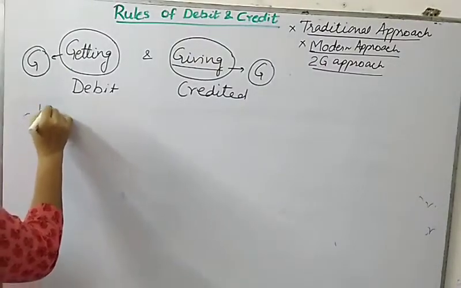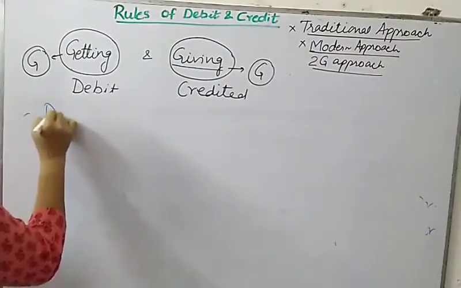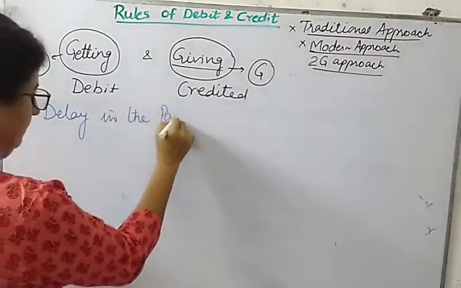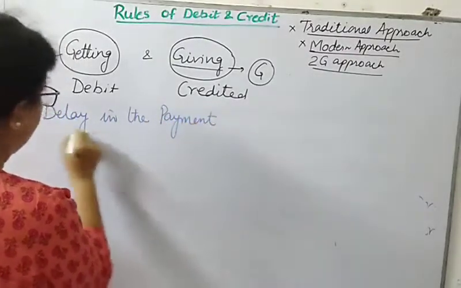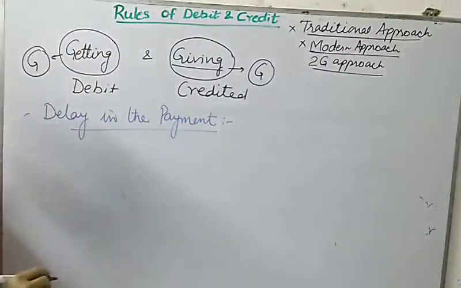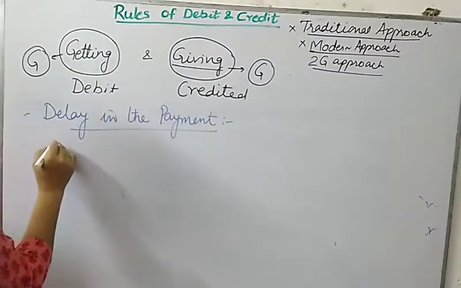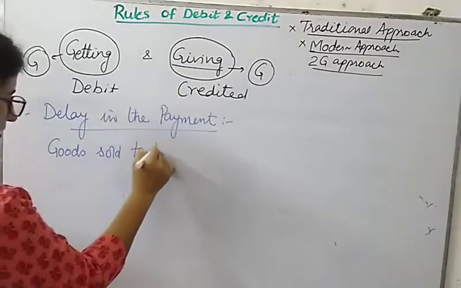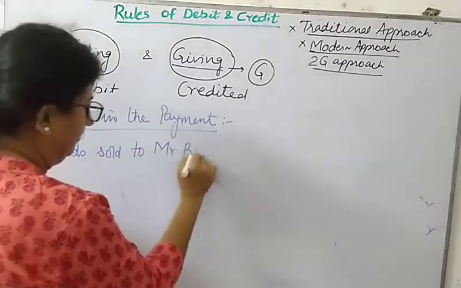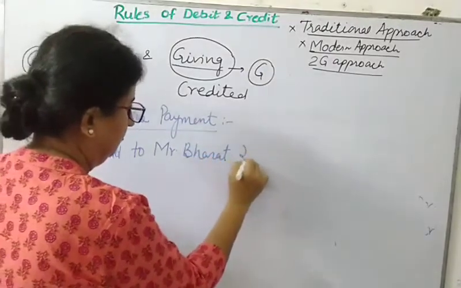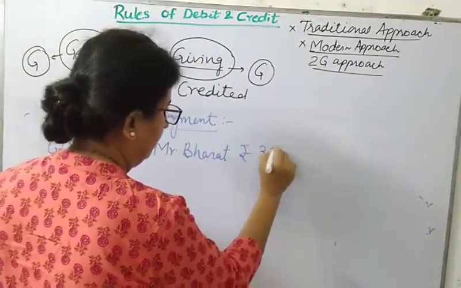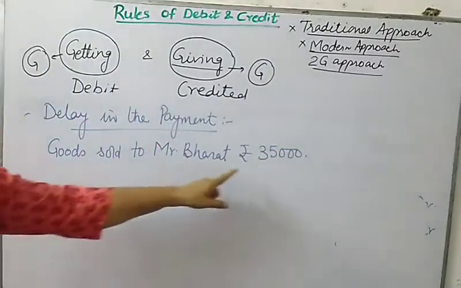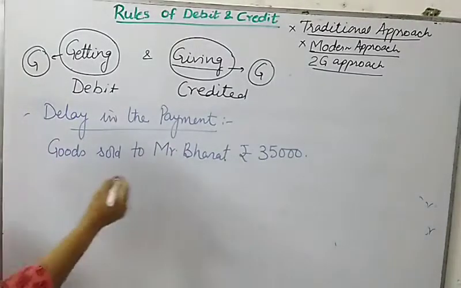So the next example of delay in the payment: goods sold to Mr. Bharat for rupees 35,000. You are selling goods to Mr. Bharat for rupees 35,000. Then what will happen in this case?